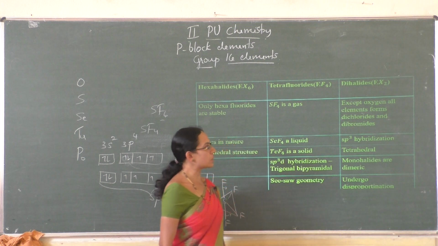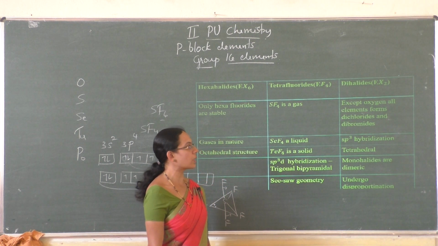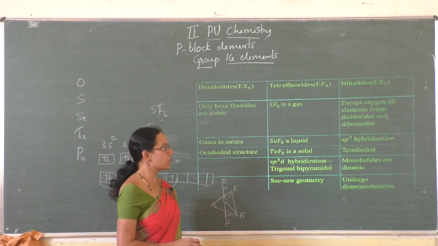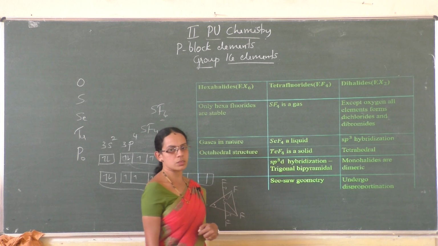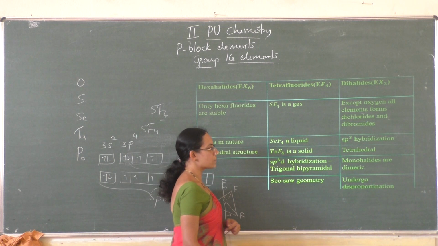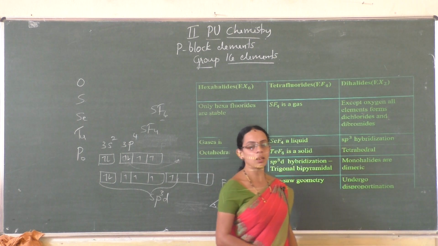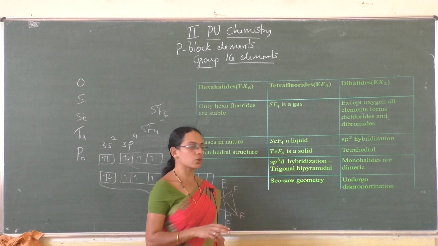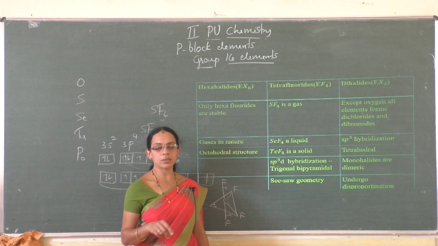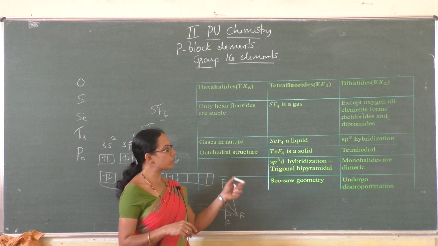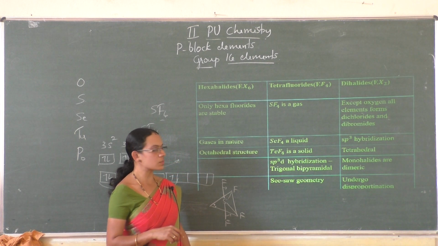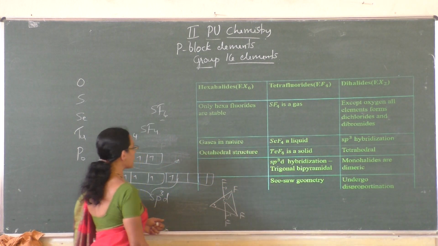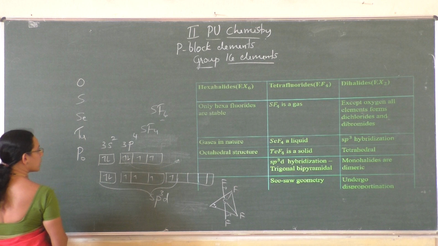And in dihalides, except oxygen, all elements form dichlorides and dibromides. Oxygen does not form any dichlorides or dibromides, and they undergo sp3 hybridization. Therefore the geometry is tetrahedral, but actually because of the presence of two lone pairs, they have a bent structure like the structure of water. The structure of these dihalides is bent, right? And monohalides are dimeric. The familiar monohalides are dimeric in nature.